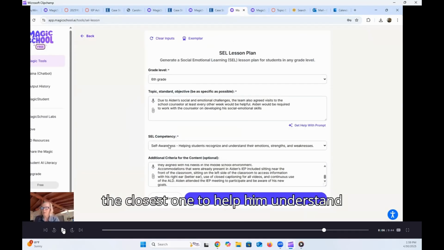That's interesting because the recording doesn't capture the drop down. So I guess I would have had to hover for a while, but I did kind of share some of them, but not all of them. Sorry, the visual is not there. To help him understand his strengths, challenges, and his emotions.